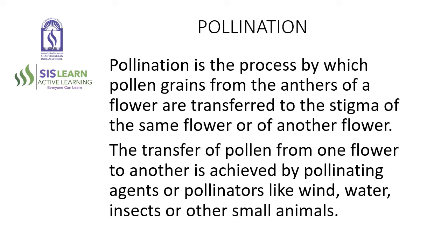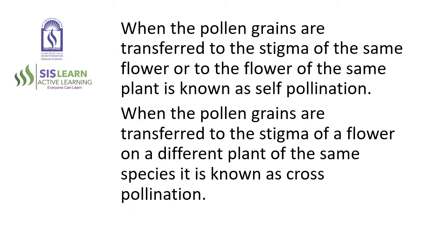Pollination is the process by which pollen grains from the anthers of a flower are transferred to the stigma of the same flower or of another flower. The transfer of pollen from one flower to another is achieved by pollinating agents or pollinators like wind, water, insects, or other small animals. When the pollen grains are transferred to the stigma of the same flower or to a flower of the same plant, it is known as self-pollination. When the pollen grains are transferred to the stigma of a flower on a different plant of the same species, it is known as cross-pollination.